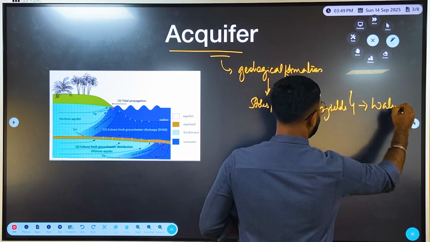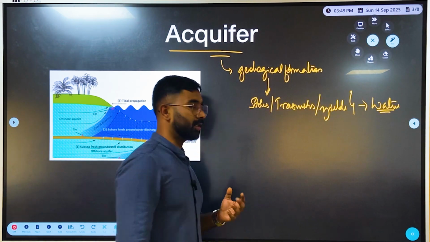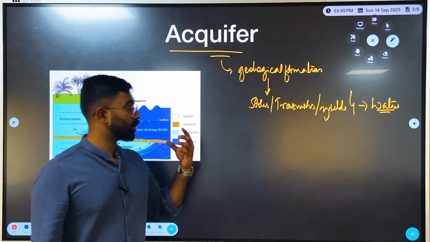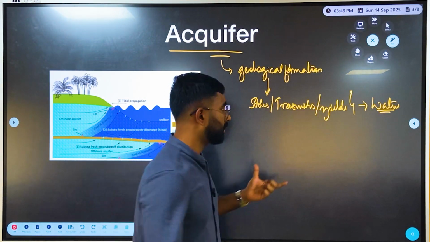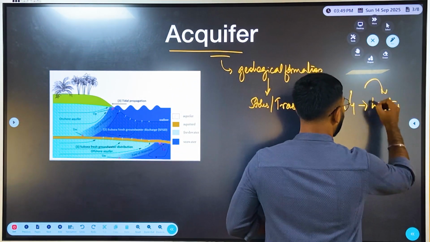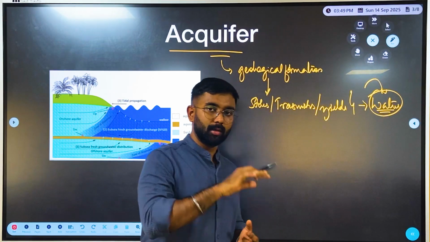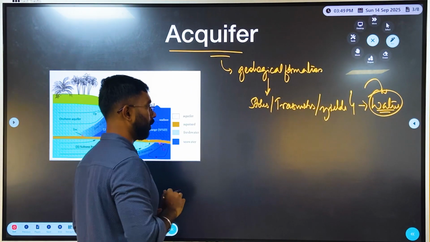Water. So it is one of the geological formations which stores, transmits and yields a huge amount of water underneath the Earth's surface or the ground.